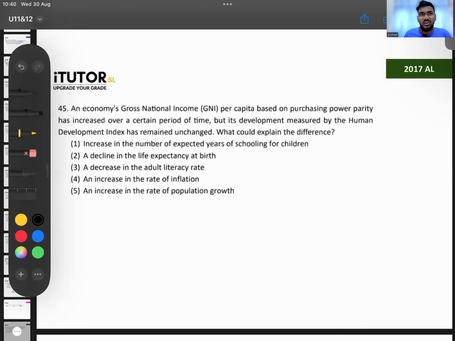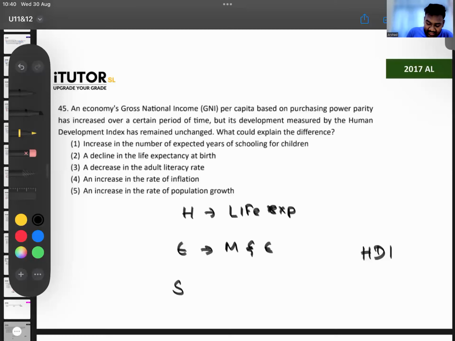Think, guys. Now I want you all to practically think, right? How do you form the Human Development Index? By looking at health, education, standard of living. Health, you look at the life expectancy. Education, you look at the mean and the expected years of schooling, right? Standard of living, you look at the purchasing power parity per capita GNI.